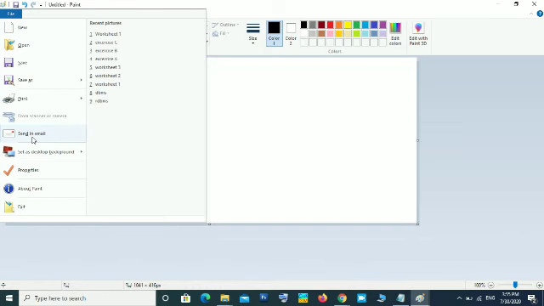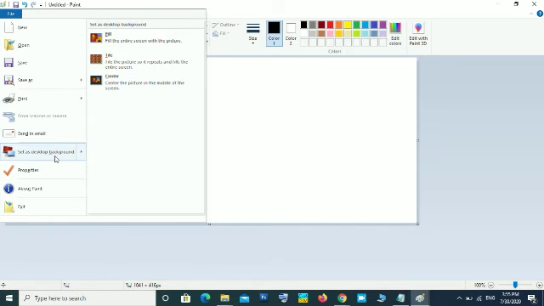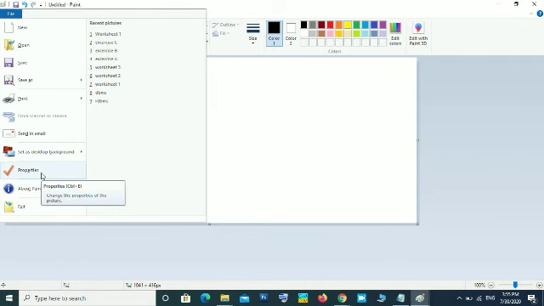Okay, how many options are there? Send email, set as background. Background means desktop background. Set as desktop background. Properties means what are the details of the image. Then exit means close the program. Close Paint. That is the option. So this is the Paint button.